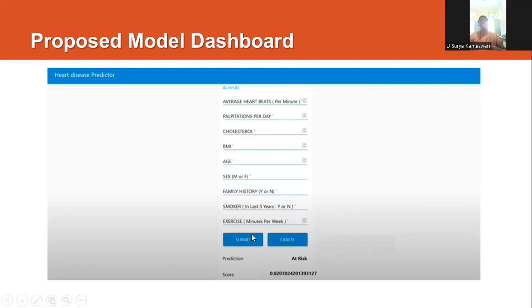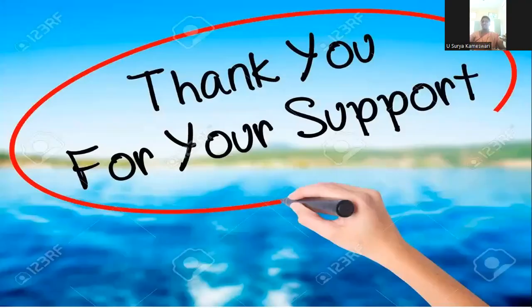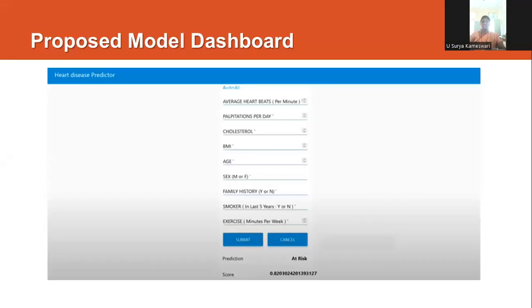After entering all the data, click on the submit button, and the accurate model created by the Auto AI experiment is applied on the given test data. After applying that model, it gives the output based on the accuracy. Suppose here we have got 0.82 for this patient's data. That's why it gives the result that the patient is in a risk position. So like this, our project is very useful for predicting whether heart disease is risky or not.